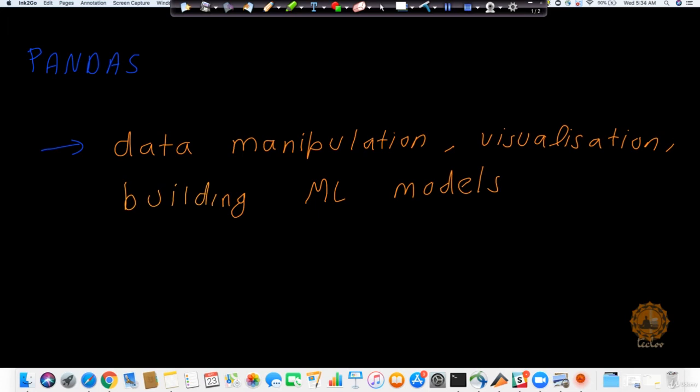Let's discuss another interesting library called Pandas. Pandas is basically used for data analysis, and it is built on top of NumPy. We have already learned about NumPy, and Pandas is built on top of it. You will be using this Pandas package a lot. In fact, you are going to use it heavily for any data manipulation, any sort of data analysis, any sort of visualization, any sort of machine learning model building.